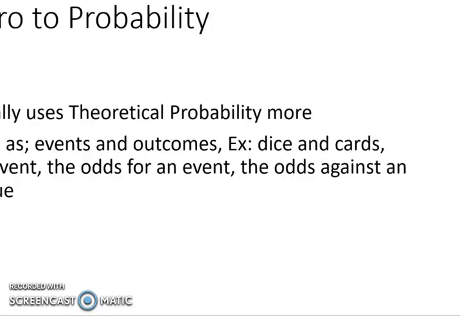In Chapter 8, Intro to Probability, in Book 2, Sections 8.1 to 8.5, the course specifically uses theoretical probability more often than the others. We've gone over this in this course several times on homework and notes, using concepts such as events and outcomes. Examples are dice and cards, the complement of an event, the odds for an event, the odds against an event, and expected value.